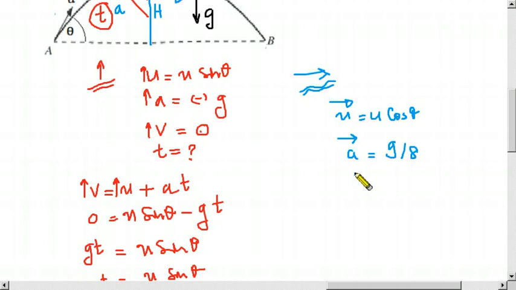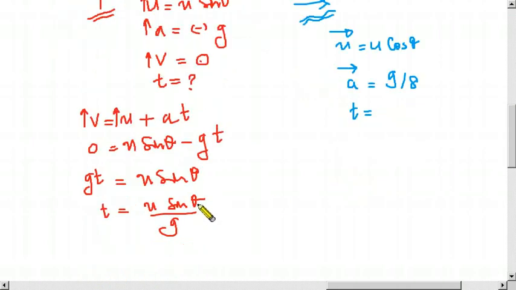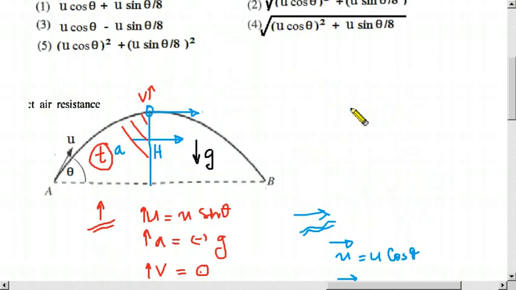So what else do we need? T. T we know already, the same t. U we have already found. u sin theta divided by g, because both motions are happening simultaneously, upwards and to the right side, towards this maximum height.